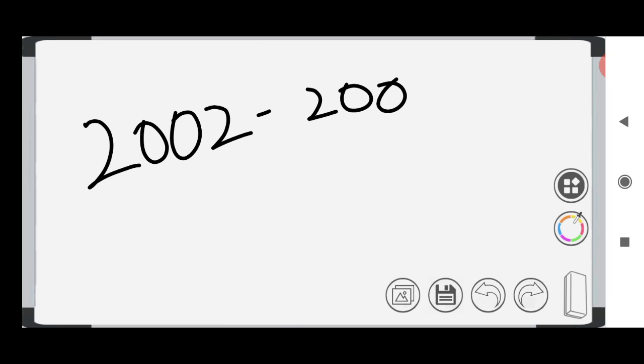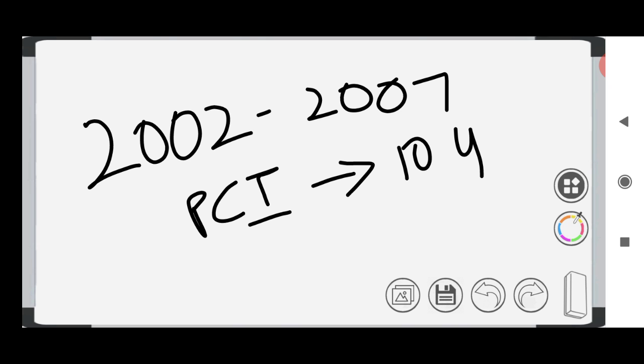Then comes the 10th 5-year plan. The 10th 5-year plan period is from 2002 to 2007, and the objective is that per capita income should be doubled in the next 10 years. We have already said about per capita income, right? National income divided by the population is equal to per capita income. So it should be doubled in the next 10 years is the target for the 10th 5-year plan.